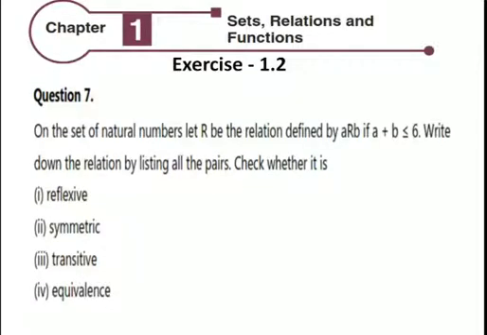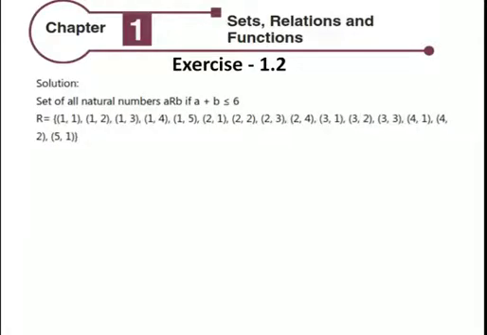Question number 7. On the set of natural numbers, let R be the relation defined by A R B if A plus B is less than 6. Write down the relation by listing all the pairs. Check whether it is reflexive, symmetric, transitive, equivalence. Set of all natural numbers, A R B if A plus B is less than 6. Reflexive: (5, 1) belongs to R, but (5, 5) does not belong to R. It is not reflexive.